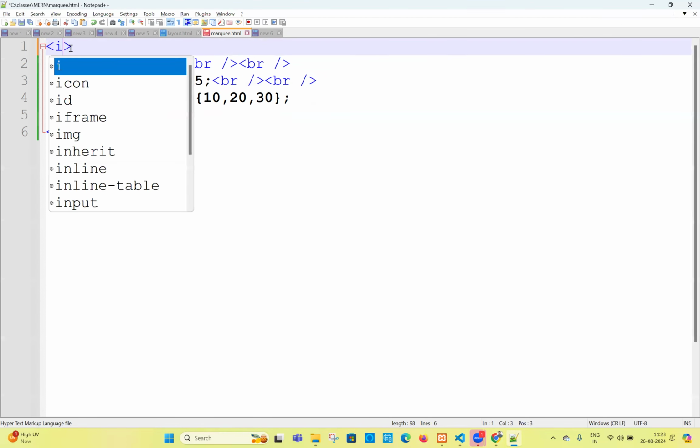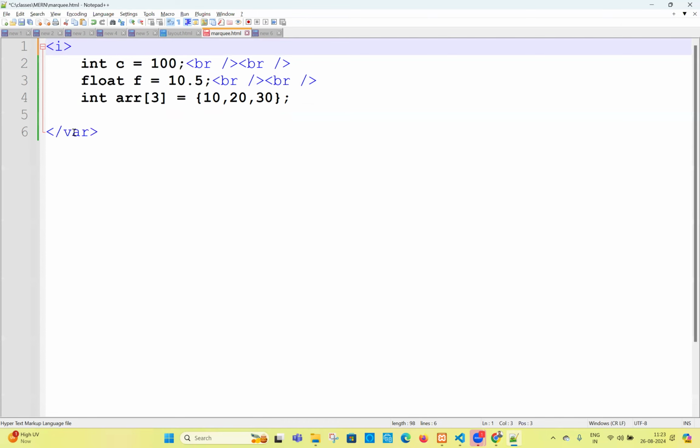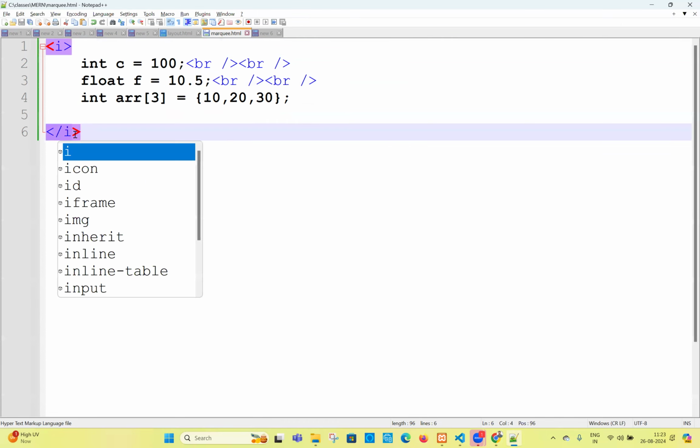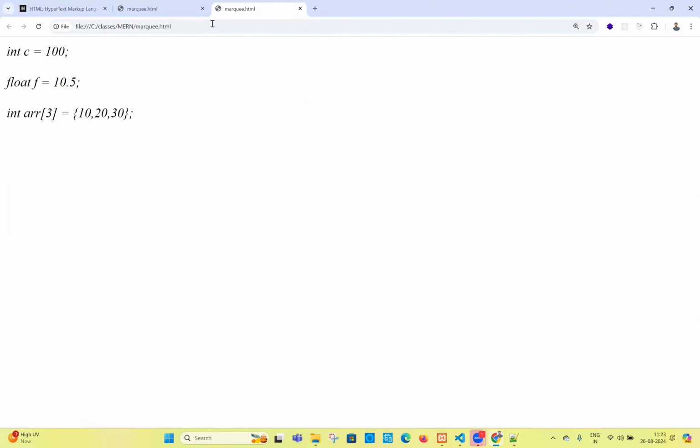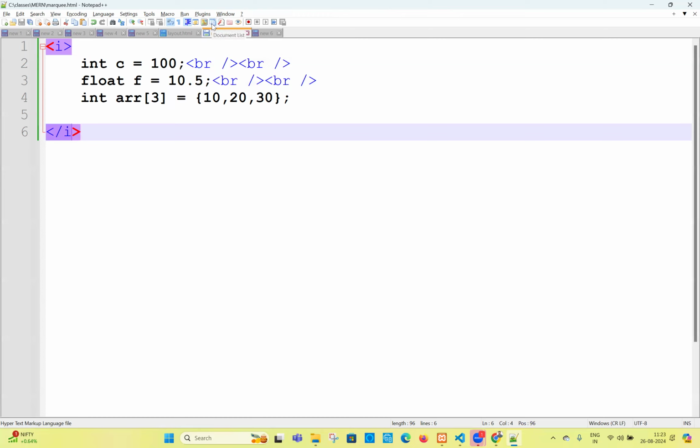You have the I tag, right? The I tag also may be deprecated in future, not right now. Now, if we go and check this, the I tag is also giving the same thing. The I tag and var tag give the same thing. But semantically, for declaring any code or variable, it is better to use var. There is a meaningful thing, right?